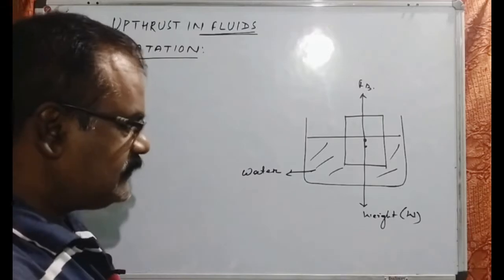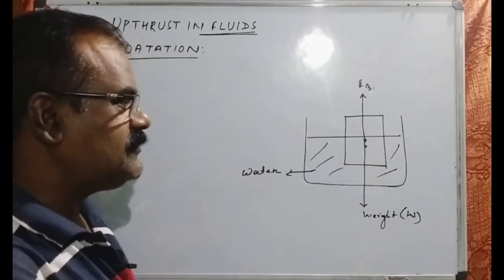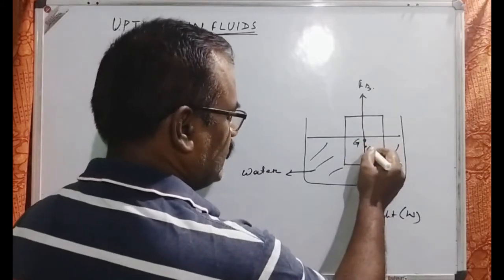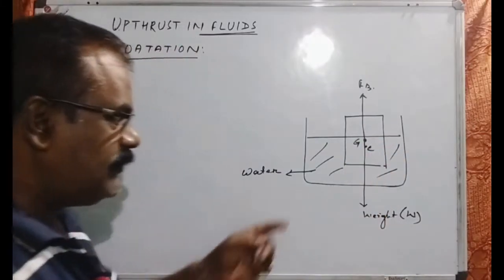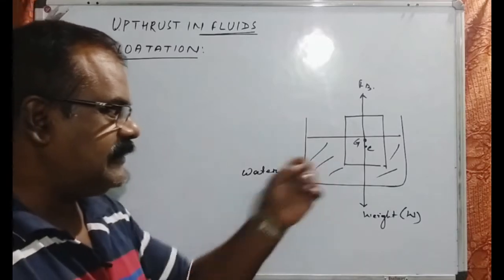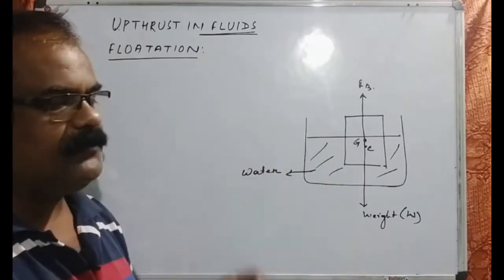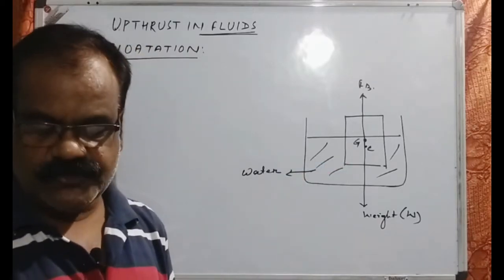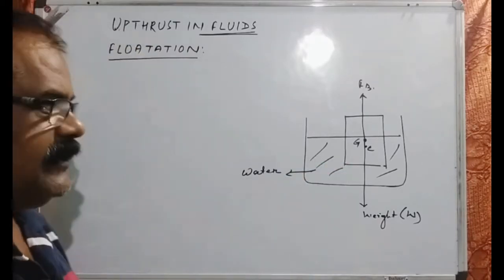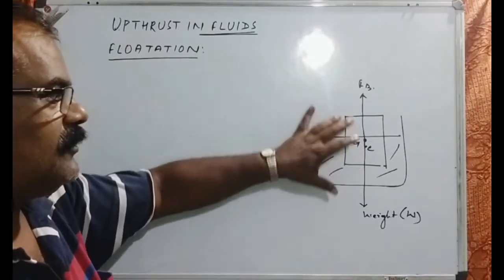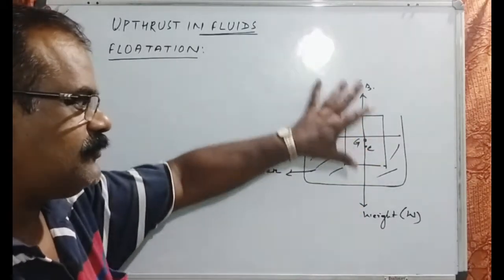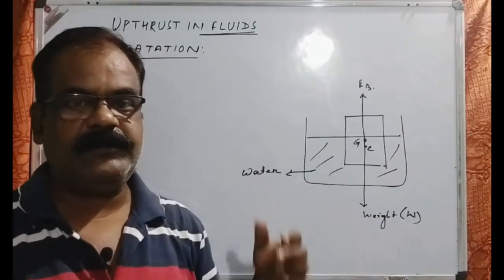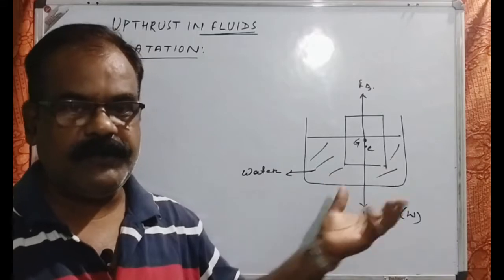So weight is the force acting at the center of gravity, and from the center of buoyancy, symbolized as C, the buoyant force or thrust acts on the body. Due to the activity of these forces, it will be determined whether the body will float or sink.